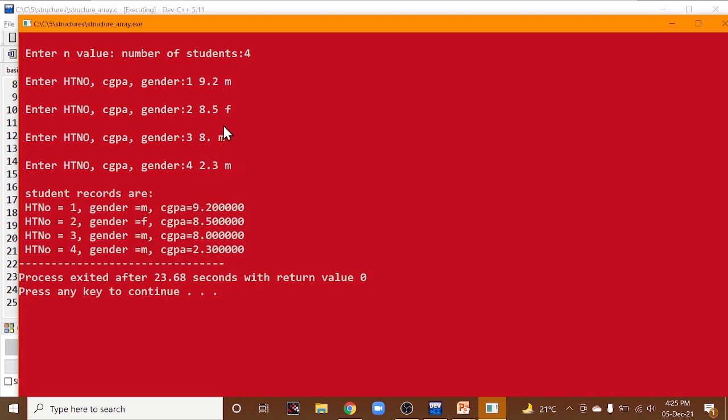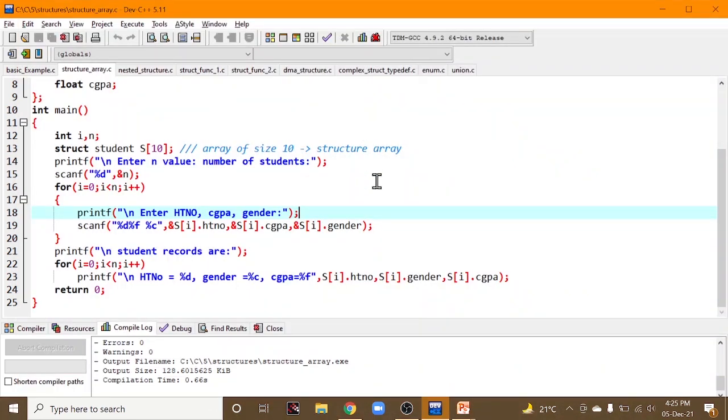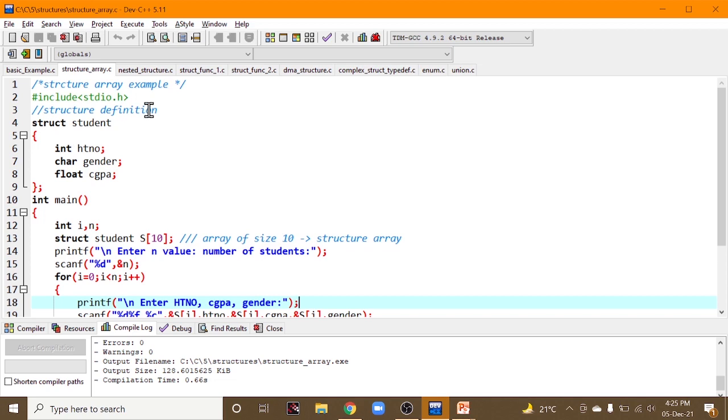You can check that they are being printed. Okay, hall ticket number, gender, CGPA, for respective hall ticket numbers, the genders and CGPAs. Okay, these are the student records. This is a simple program indicating your structure array.